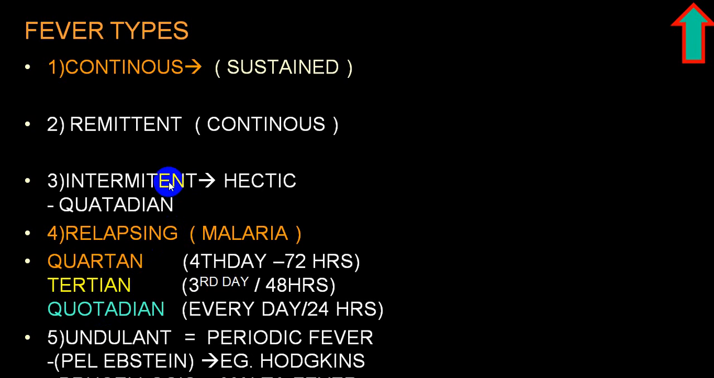Then we put them into relapsing fever: quartan, tertian or quotidian. There is also one terminology which is utilized, hectic fever, or some people call it septic fever. If you get two spikes in a day, then it is called double quotidian fever, which is quite common with abscess in the body.